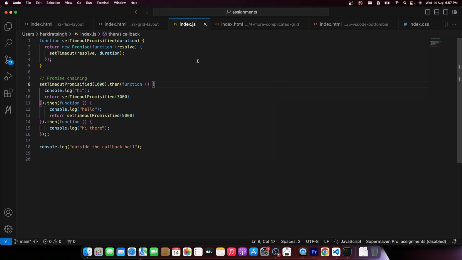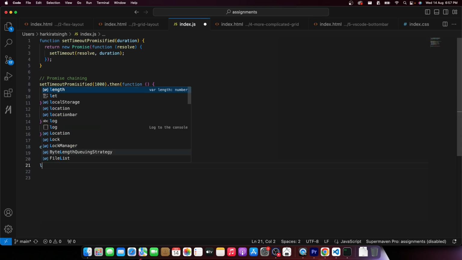This is the answer you give. If someone asks why a promise is better, you say, okay, callbacks have callback hell. If you use promise chaining, you can have slightly cleaner syntax compared to callbacks. Question is, how is this working, Harkirat? How are you able to put a dot then over here and then a dot then over here? And the answer remains similar to if you have gone through the assignments.